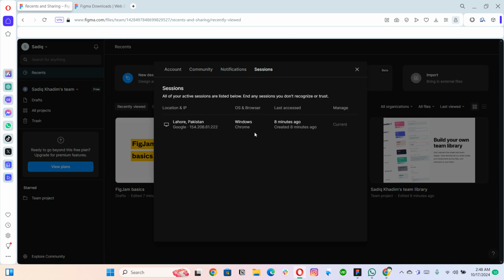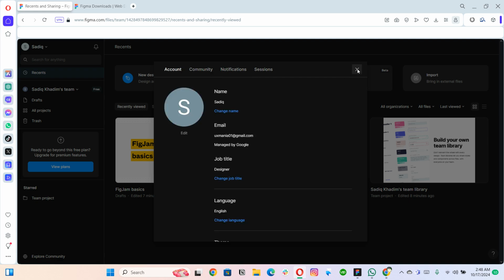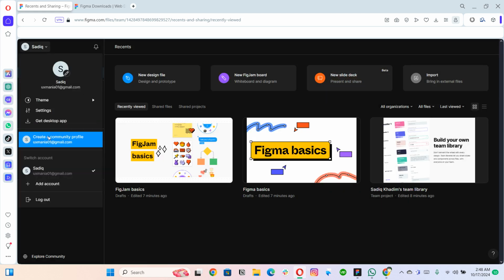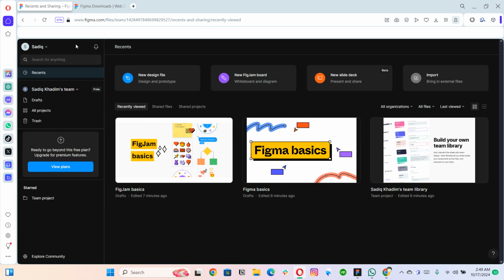Then we have sessions. This is where we are going to use that account from. Then we have the community profile I already mentioned, and here you can have multiple accounts as well, and switch between them. Probably you will see it in my case, but you can also log out directly from here. Then this is the notification. You will be getting notifications within Figma as well, so you can see them directly right from here.